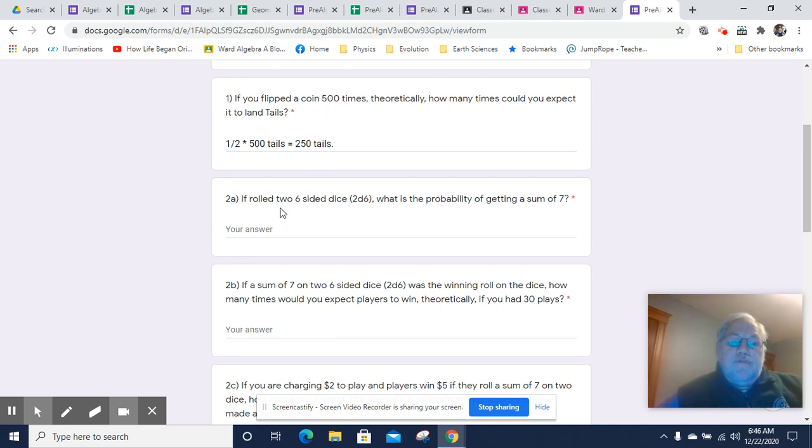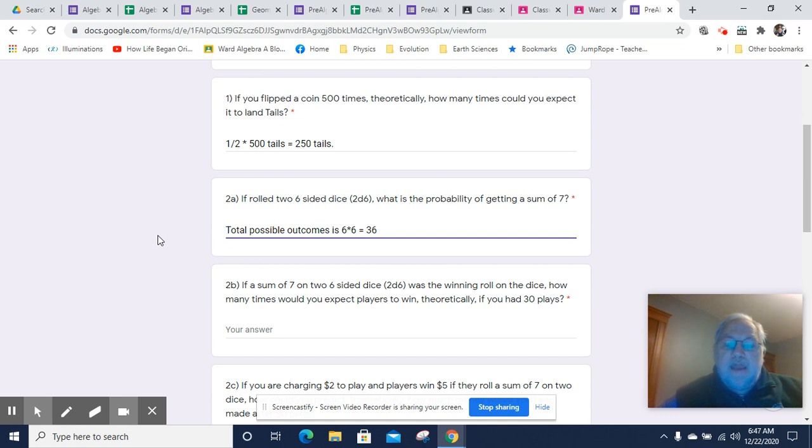Now, number 2A, if you rolled 2 six-sided dice, what's the probability of getting a sum of 7? Well, there are 36 possible outcomes. So that's the first thing to know. Total possible outcomes is 6 times 6, because there's 6 outcomes for the first die, and for each of those 6 outcomes, there's 6 outcomes for the second die. So it's 6 times 6, or 36. So that's the total possible outcomes.